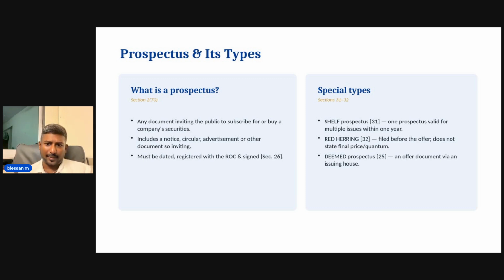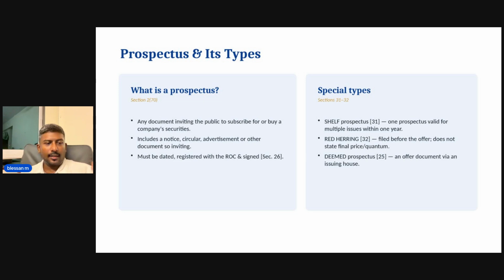What is a red herring prospectus? This prospectus is filed before the offer and it does not include the final price. It does not state the final price or the quantum. So whenever you see a prospectus which does not include the final price or quantum, that would be called a red herring prospectus. What is a deemed prospectus? Any document that is issued by an issuing house would be called a deemed prospectus. So these are the special types of prospectus that you must remember.